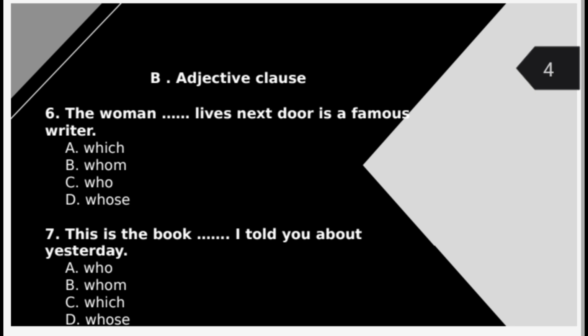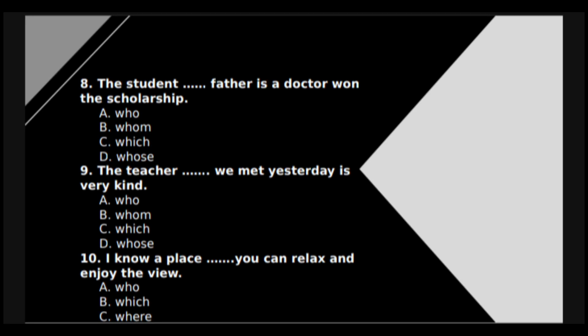Number 7. "This is the book blah blah blah I told you about yesterday." Unlike the previous question, the noun being described here is the book. Because a book is an inanimate object, we can't use relative pronouns meant for people such as "who" or "whom." For objects and animals, the correct relative pronoun is "which" or "that." In this context, "which" refers back to the book mentioned earlier in the sentence. Therefore, the correct answer is C, which.